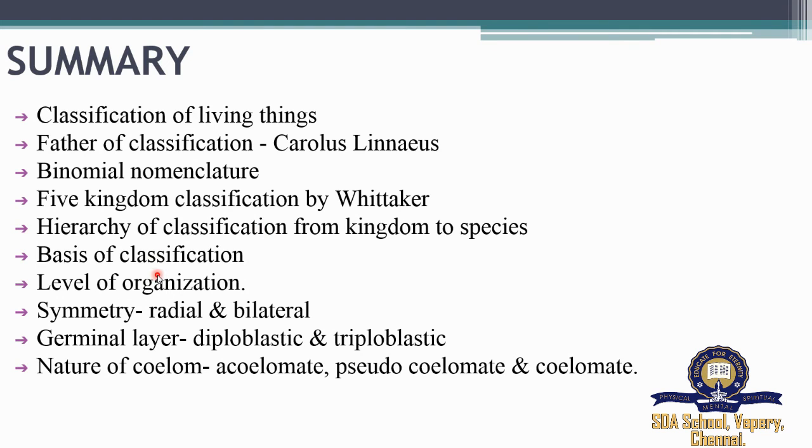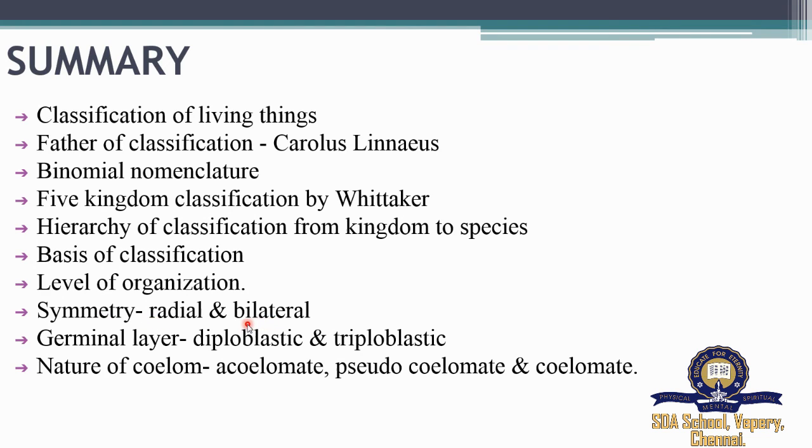Then we saw the basis of classification, and we can divide the animal kingdom based on the level of organization, body symmetry, germ layers, and nature of coelom. Under level of organization, we saw that animals can be grouped as unicellular or multicellular based on cell, tissue, organ, and organ system. Under symmetry, we saw two types of symmetry, radial and bilateral.